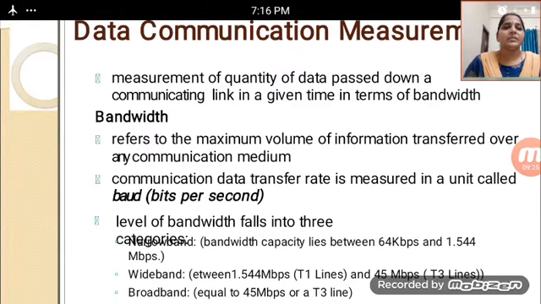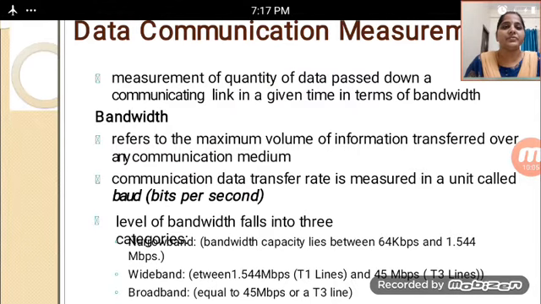In this case, we measure the quantity of data passed down a communication link in a given time in terms of bandwidth. Whenever we are measuring the quantity of data passing through a link in a given time, it is in terms of bandwidth.